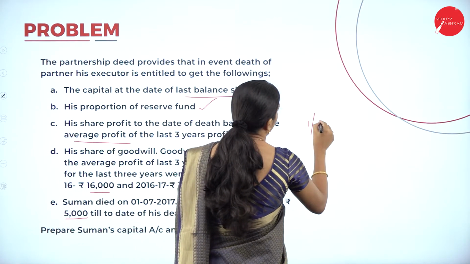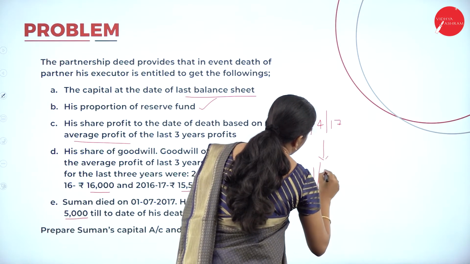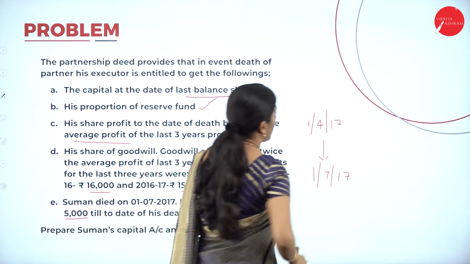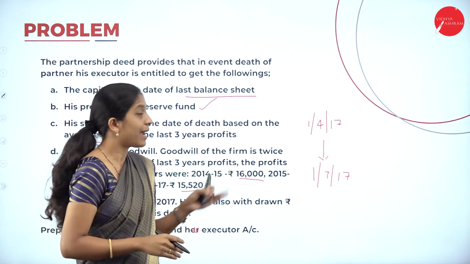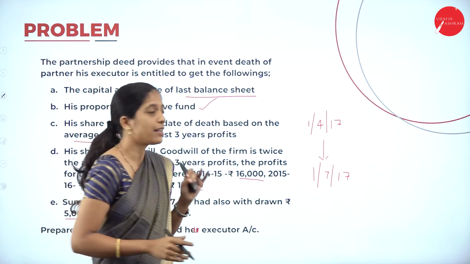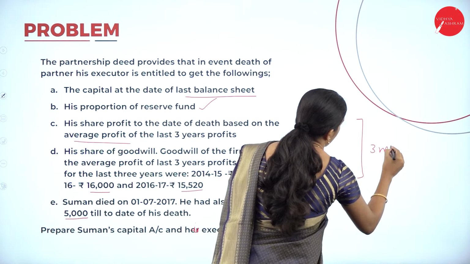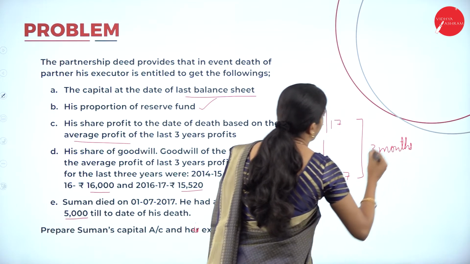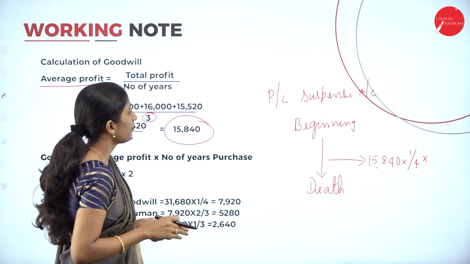So from 1/4/2017 to 1/7/2017, how many months? April, May, June. July they have given as the beginning of the month, right? So for 3 months he was there in the business. So how to calculate this profit and loss suspense account?